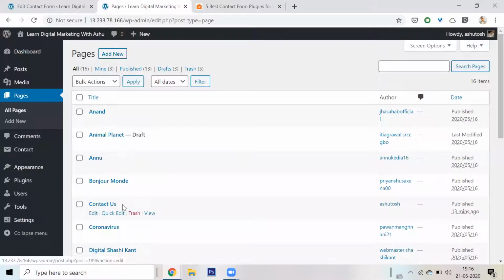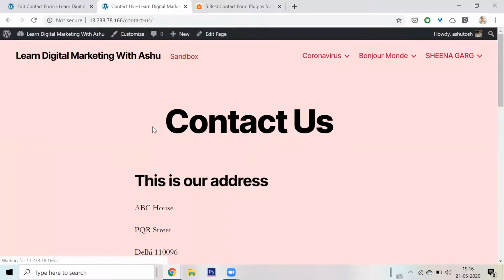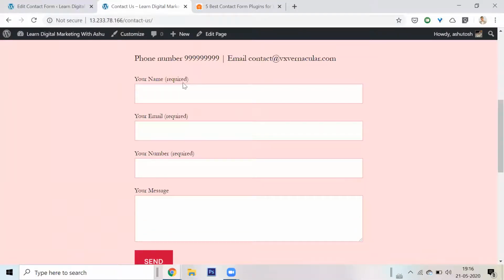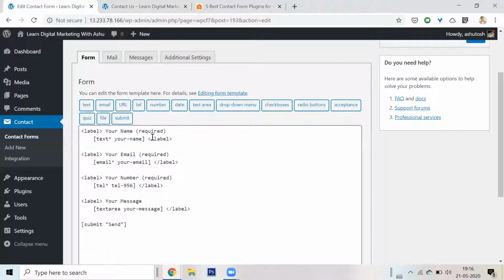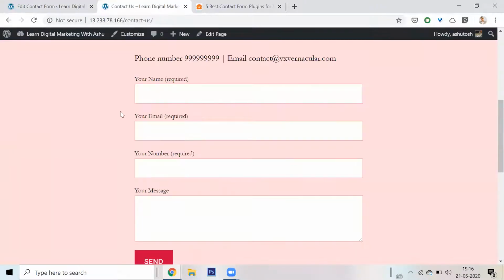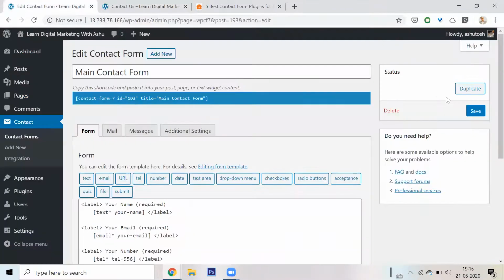Okay, I'll go to contact us. I'll view it. So this part about your name being required came from here. Now the second thing is, how did I embed it? As soon as I saved this, something called a short code was generated. See, it says copy this short code and paste it into your page, post, or text widget content.